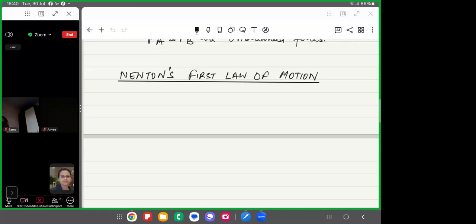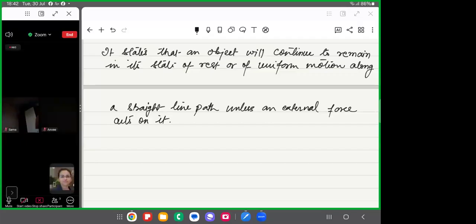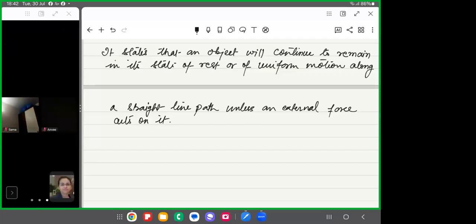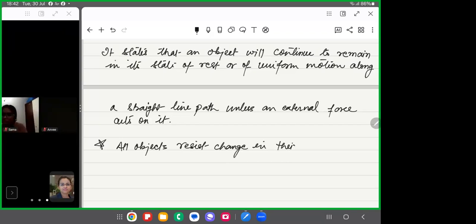So write down. In short, what we can say is that all objects resist change. They resist change in their state. They don't want to change their state.